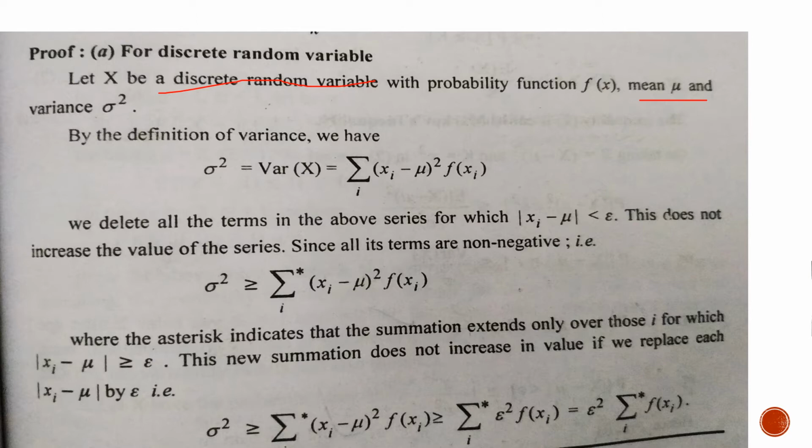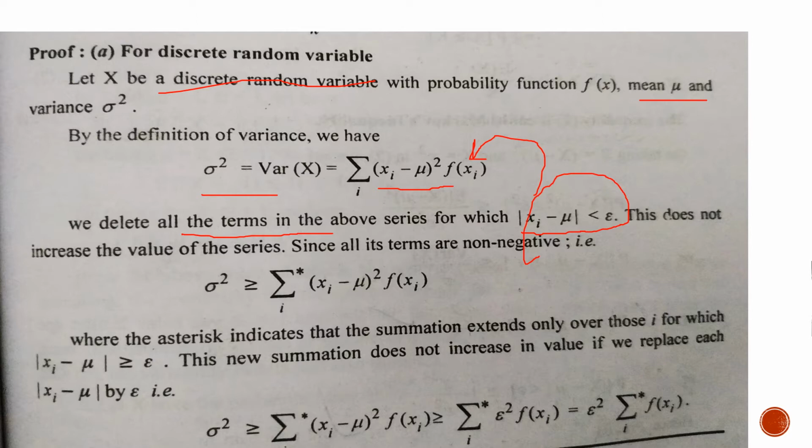Now we all know the definition of variance, sigma square. It is the summation of (xi minus mu) square f(xi). Now we have to delete some terms. We will delete all those terms for which mod x minus mu is less than epsilon. We will delete all these terms from this part. Now we get only positive terms for which |x minus mu| is greater than or equal to epsilon.